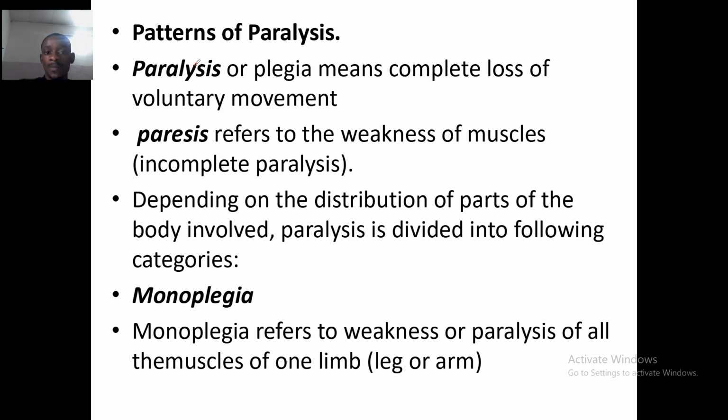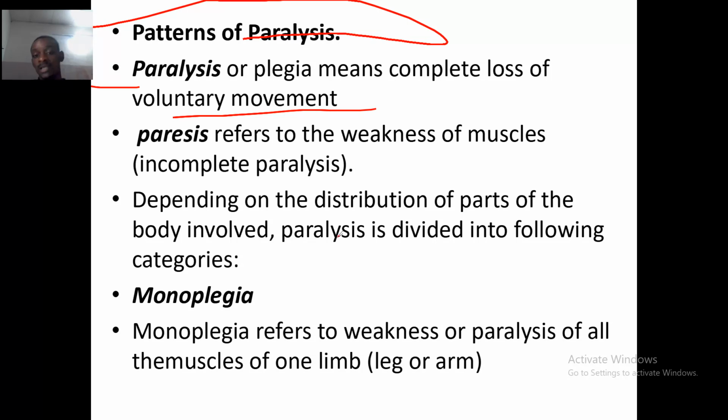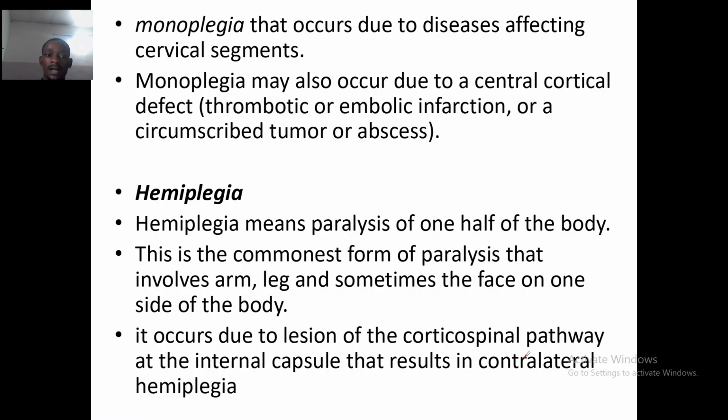So now let's talk about patterns of paralysis. Paralysis means complete loss of voluntary movement, and paresis refers to weakness of the muscle, depending on the distribution of parts of the body involved. Paralysis is further divided into categories. We have monoplegia, which refers to weakness or paralysis of all muscles of one limb. It occurs due to disease affecting a cervical segment.